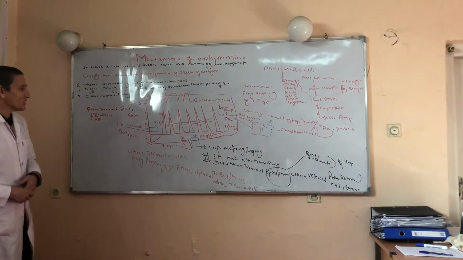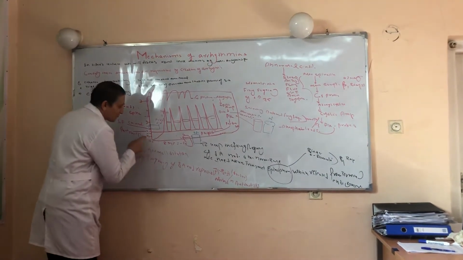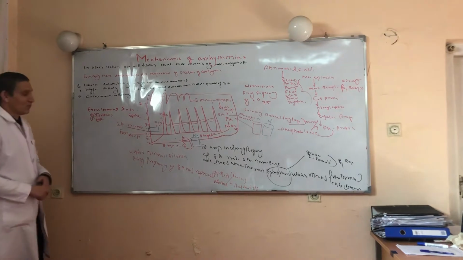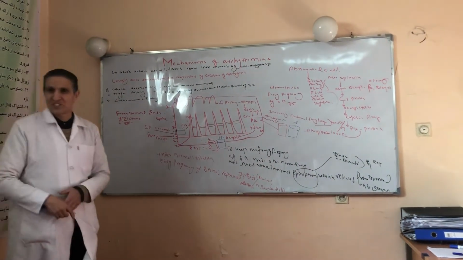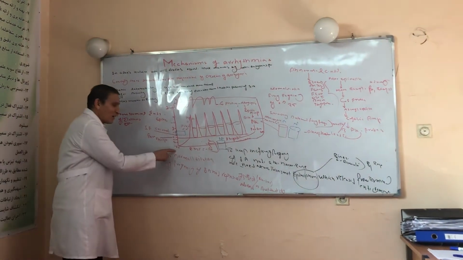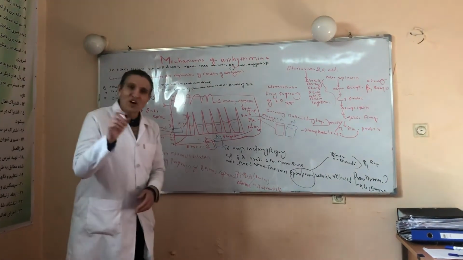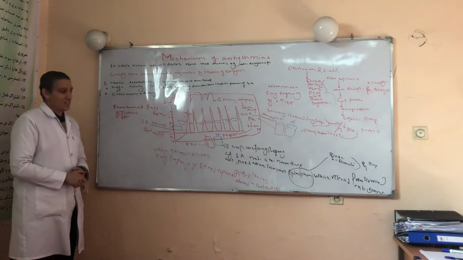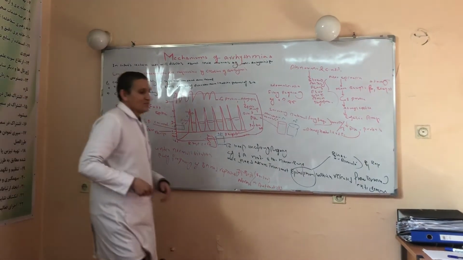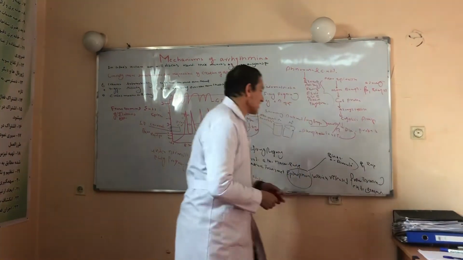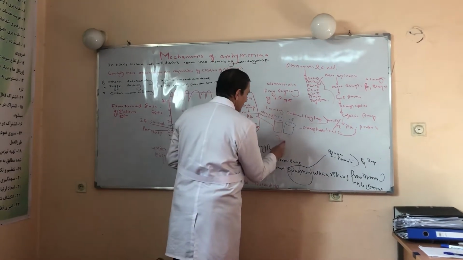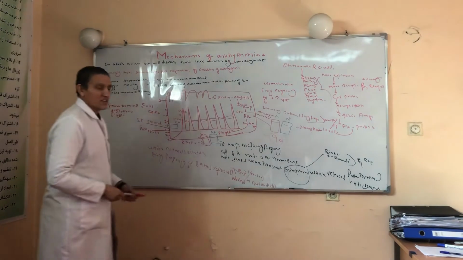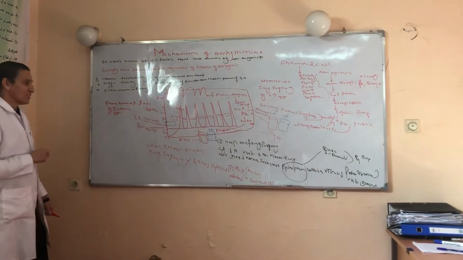The normal action potential of the SA nodal cell represents minus 60 millivolts. But this minus 60 millivolt is not the real resting membrane potential, because the true resting membrane potential is in the range of minus 90 millivolts. This is the true resting membrane potential.